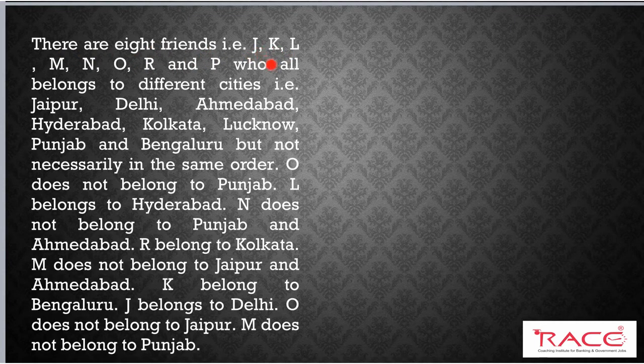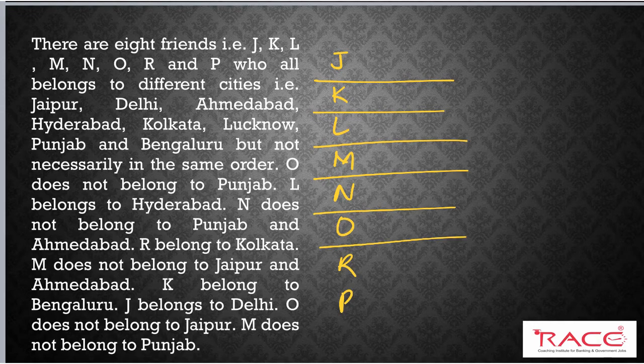So this is our second puzzle, and this is a variable based puzzle, in which the first variable is 8 friends, J, K, L, M, N, O, R, P, and the second variable is different cities. So what we will do, I will first write the friends J K L M N O R and P. So all of them are friends.